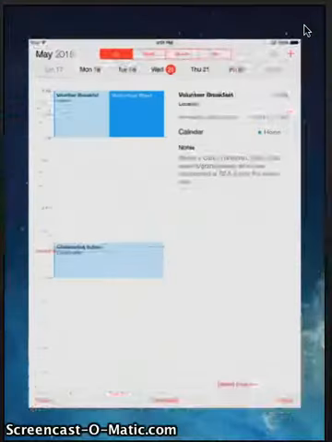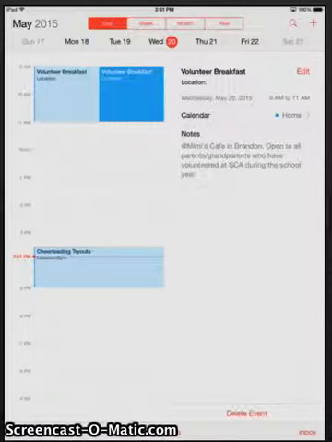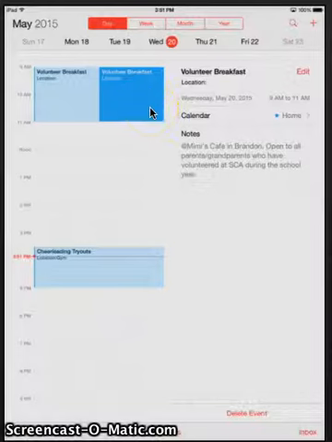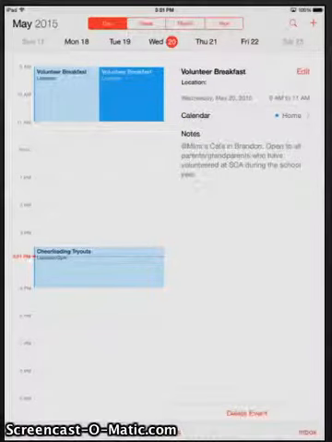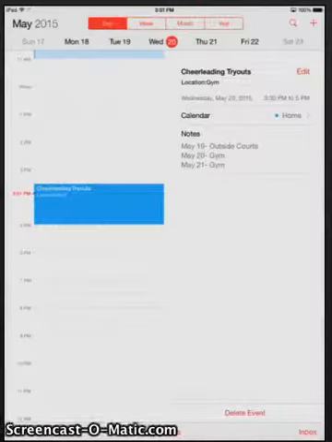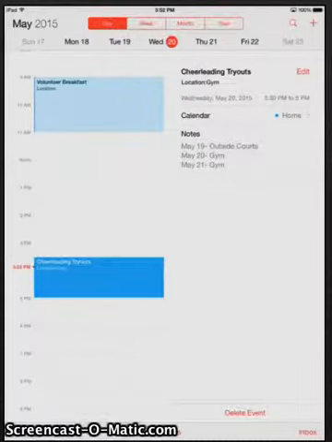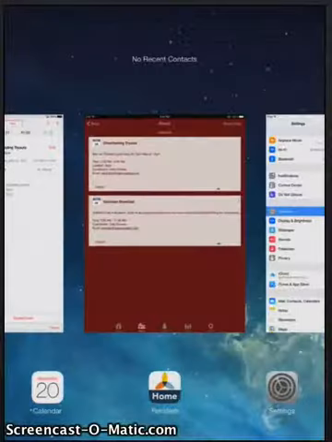When I switch back over to my other calendar, because I had already added the volunteer breakfast, you will see that it added it a second time. To change that or get rid of one of them, you just need to click on it. On the right side, it says at the bottom, delete event. So I will tap on delete event, and that one's gone. But it still gives me the two things that I needed here, cheerleading tryouts and volunteer breakfast. That's one of the things that you're going to see yourself using a lot.